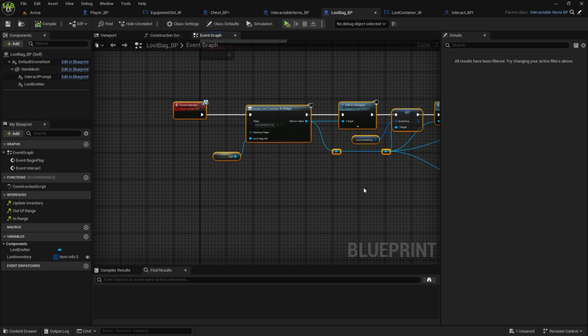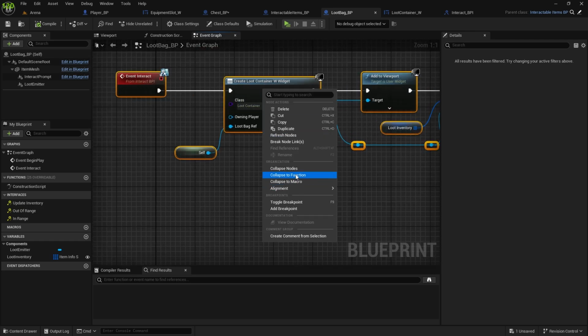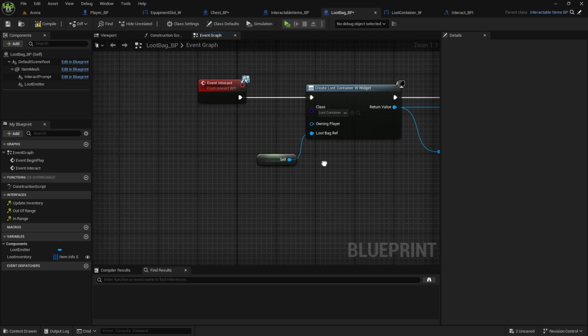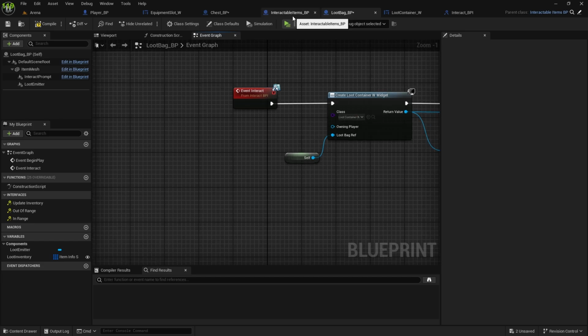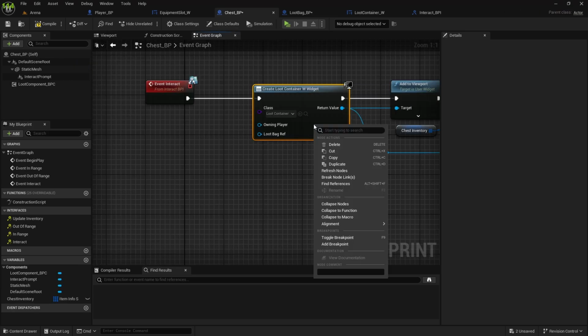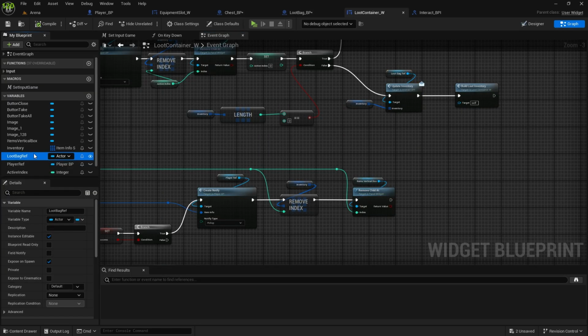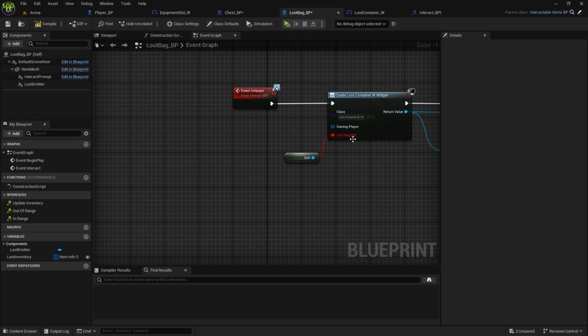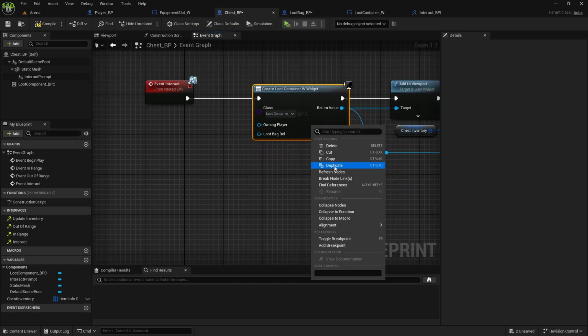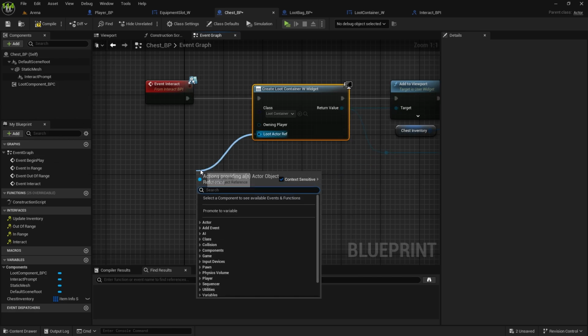And go to your loot bag, right click on this and refresh. Here it will stay the same, and in interactable in the chest you can close the interactable items. In the chest, refresh it as well. Actually, let me call this something else. So in the loot container I'm going to call this one loot actor reference, because it's not just loot bag. Now just in case I'm going to refresh it here, do self, and in chest refresh and do self also.